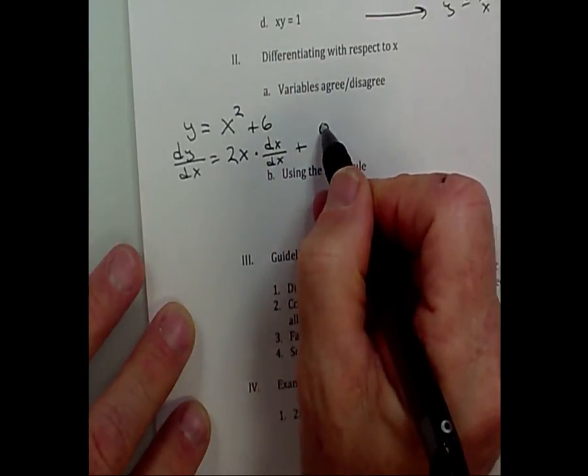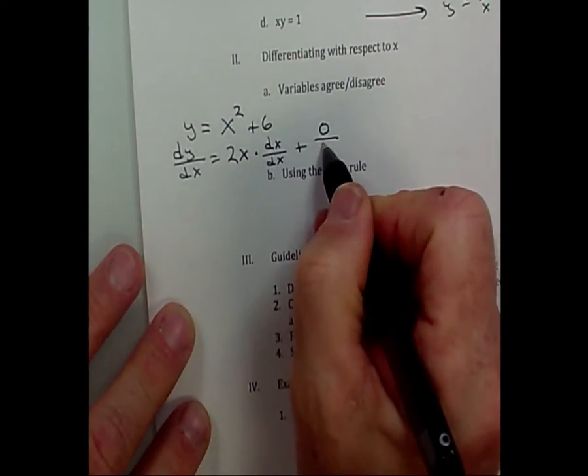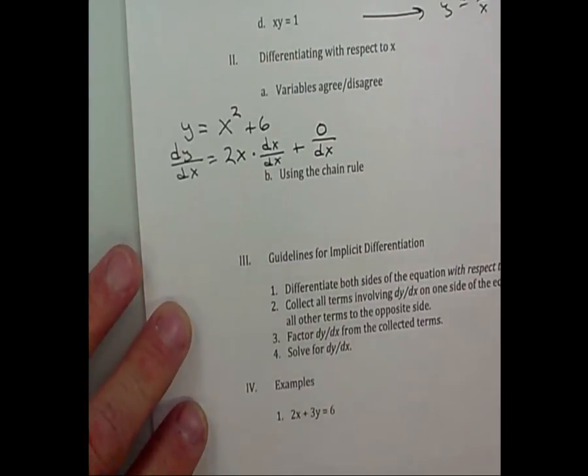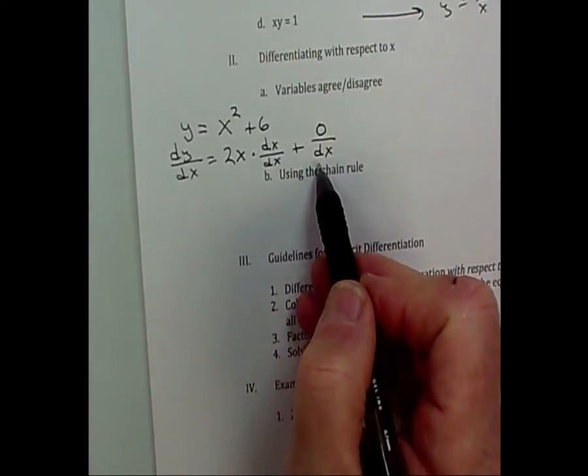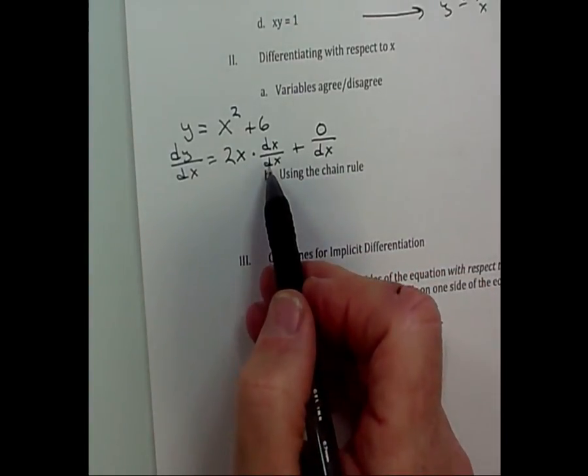It's 0 because 6 never changes, does it? Over dx. Now, I don't write this, Aiden, ever. You know why I don't ever write this? Waste of time. You know why it's a waste of time? Because this is equivalent to what number? 0. I never write this either.